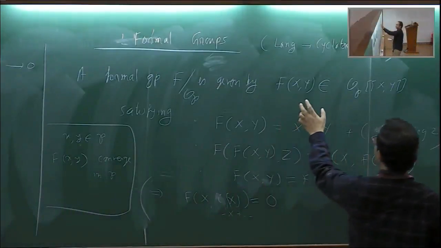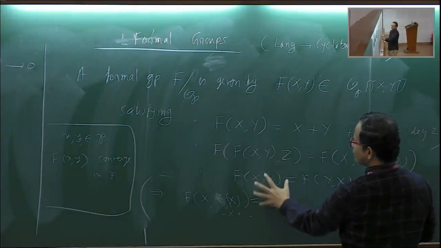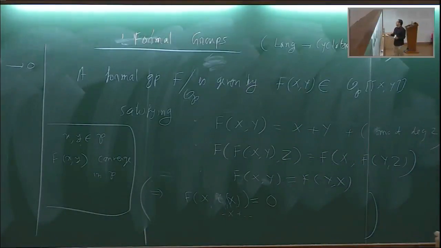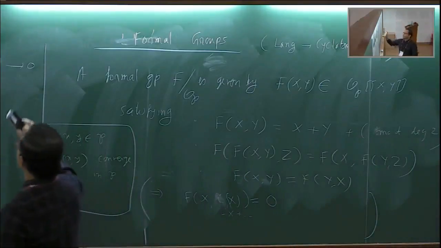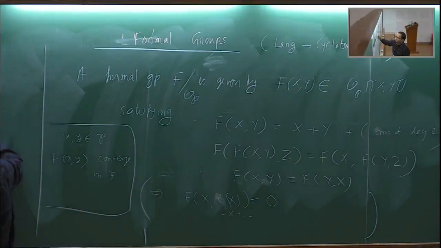It's given by a power series in two variables, satisfying certain properties. And some of the groups that we see usually, like the formal additive group or formal multiplicative group, can be thought of as formal groups. And then we can talk about homomorphisms or endomorphisms. Now let's see what is a Lubin-Tate formal group.